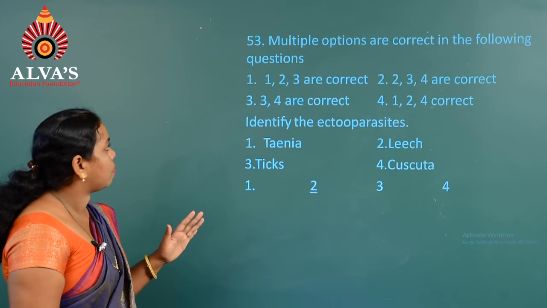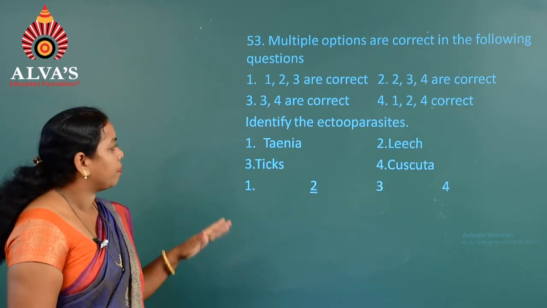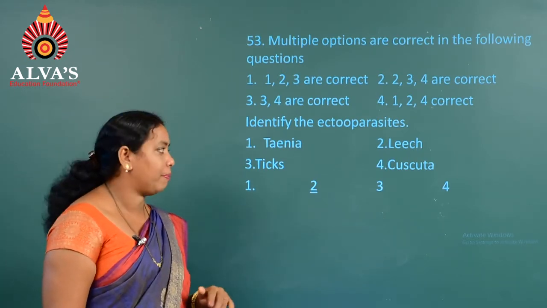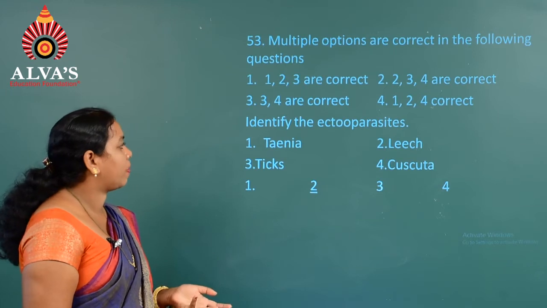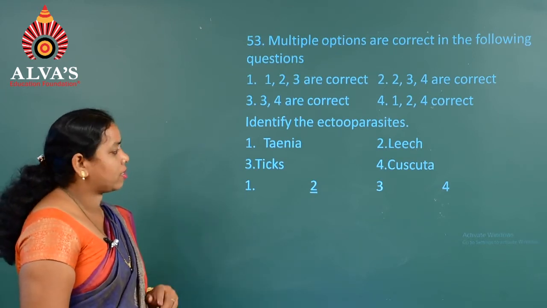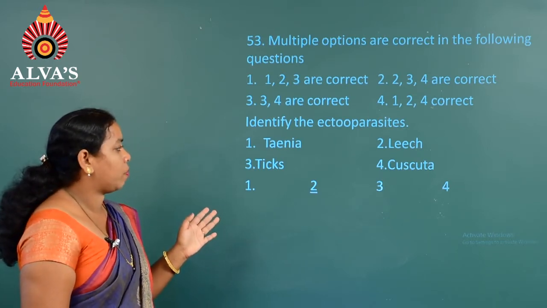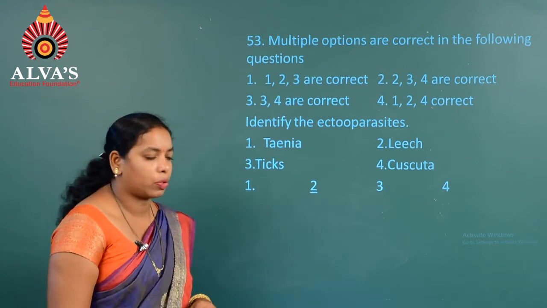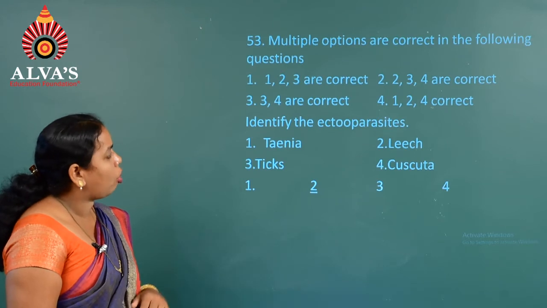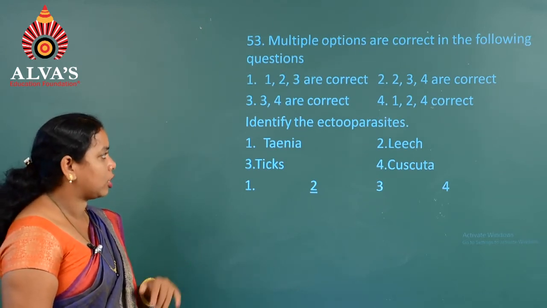The options are Taenia, leech, ticks and cuscuta.